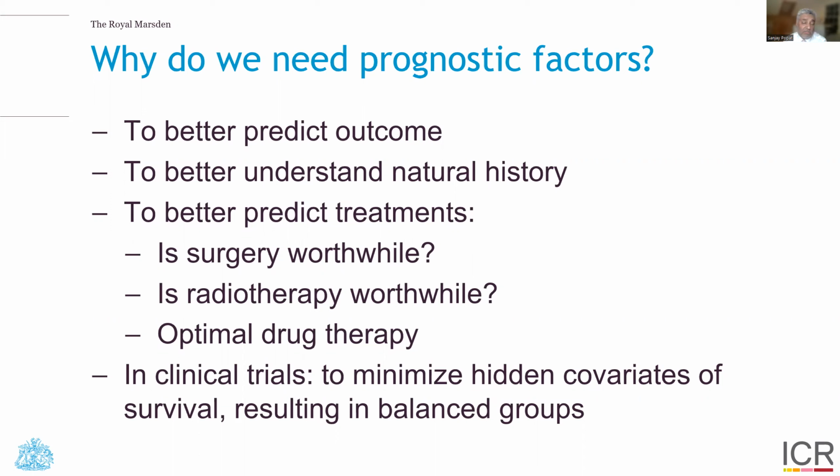Is surgery worthwhile? We may not want to offer this to a poor prognostic patient, but a good prognostic patient. Is radical radiotherapy worthwhile? The same considerations apply. And in many respects, we have to consider this also for optimal drug decision making. It's absolutely critical to prognosticate accurately for clinical trial design because we need to minimize the hidden covariates that impact on survival, to result in balanced groups and have no hidden imbalances in these prognostic variables.